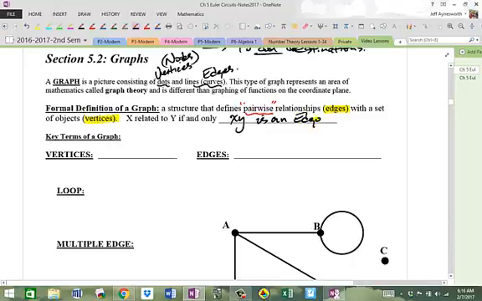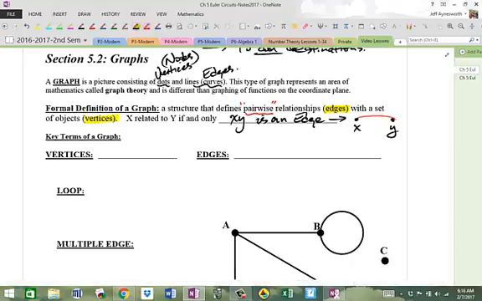Well, let's draw a picture of that. Let's say this is x and this is y. If you have either a curve, a line, or an edge, it doesn't really matter how it's shaped, joining two vertices, that's an edge. So this is edge xy. You have to keep in mind though that it may look a variety of different ways.